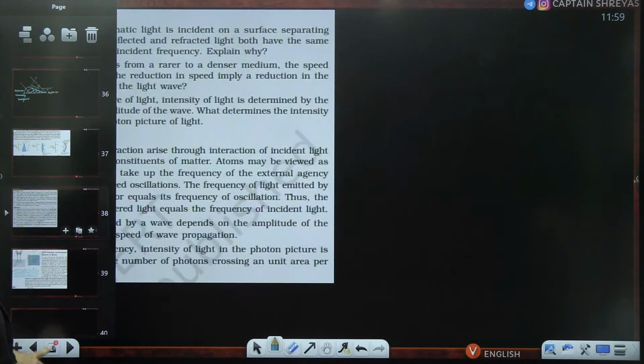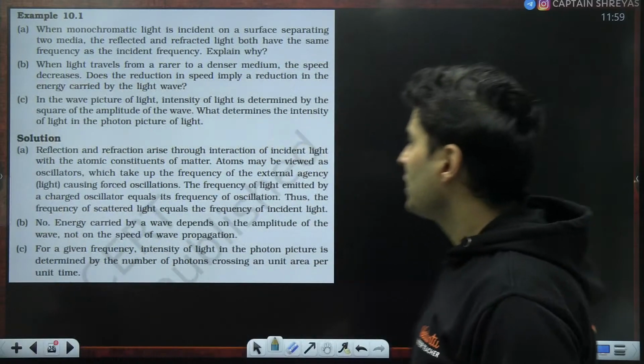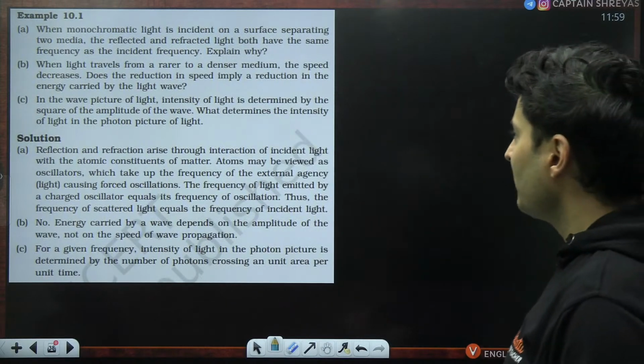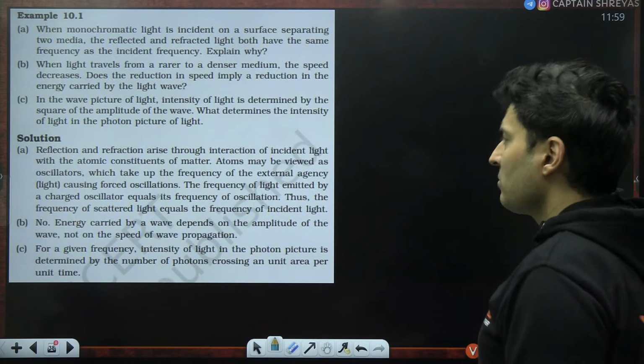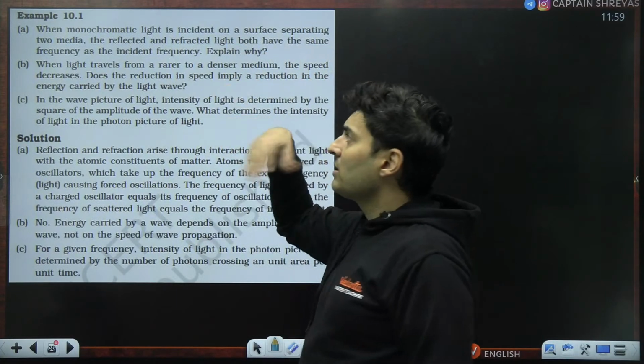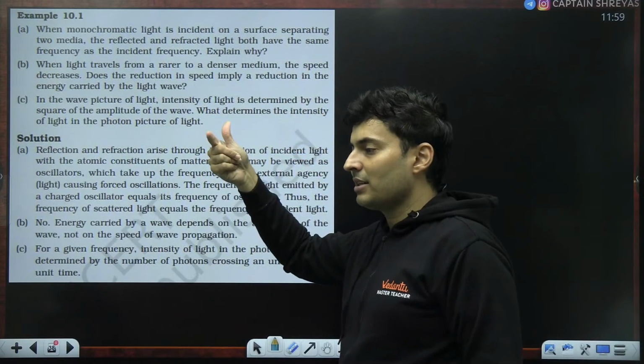Okay. So let's have a look at one of the examples when light is incident on a surface which has 2 media. The reflected and the refracted light both have the same frequency. Why? See, it's very simple. Why, when light falling on a surface gets reflected or refracted, does the frequency never change?